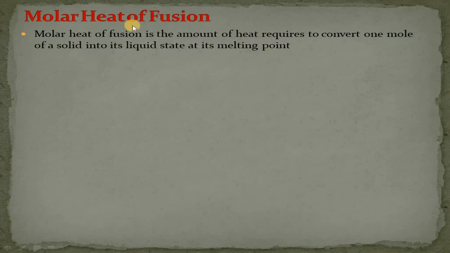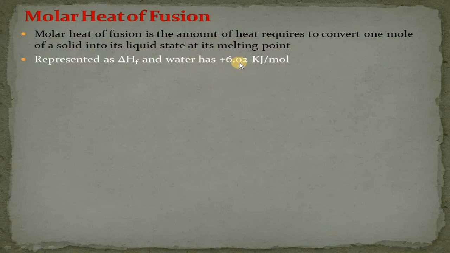So molar heat of fusion is the amount of heat required for the conversion of 1 mole of solid into its liquid state. It is represented as delta H F, F for fusion, and for water the molar heat of fusion is plus 6.02 kilojoule per mole.